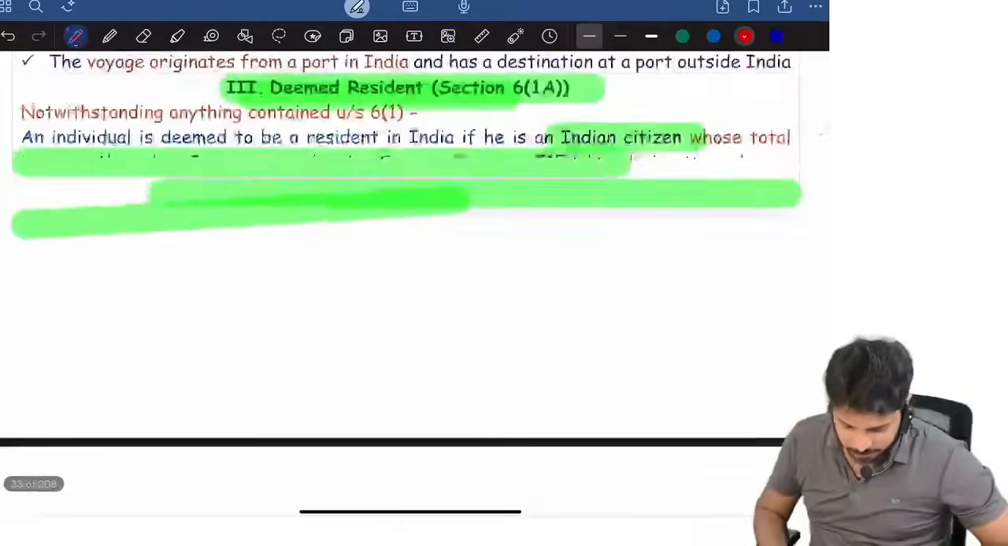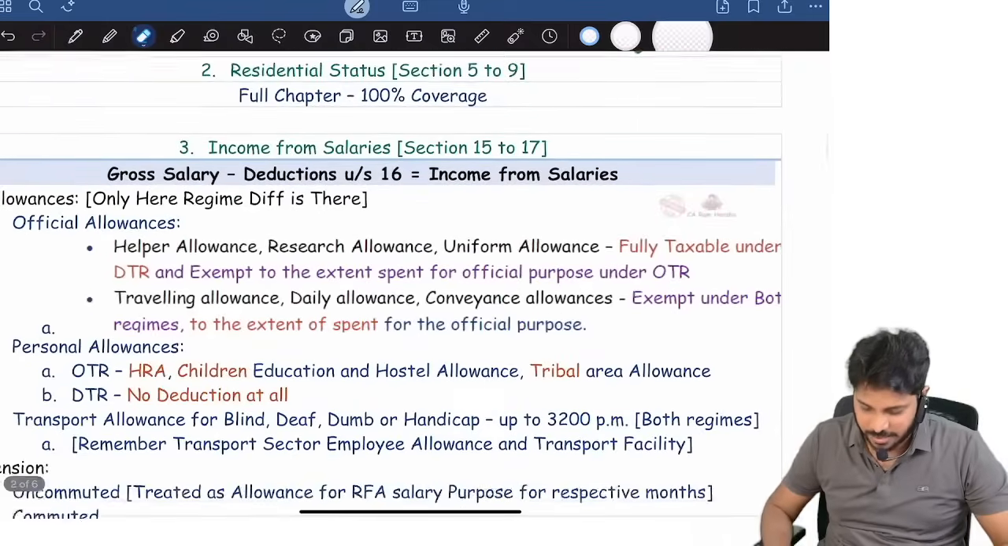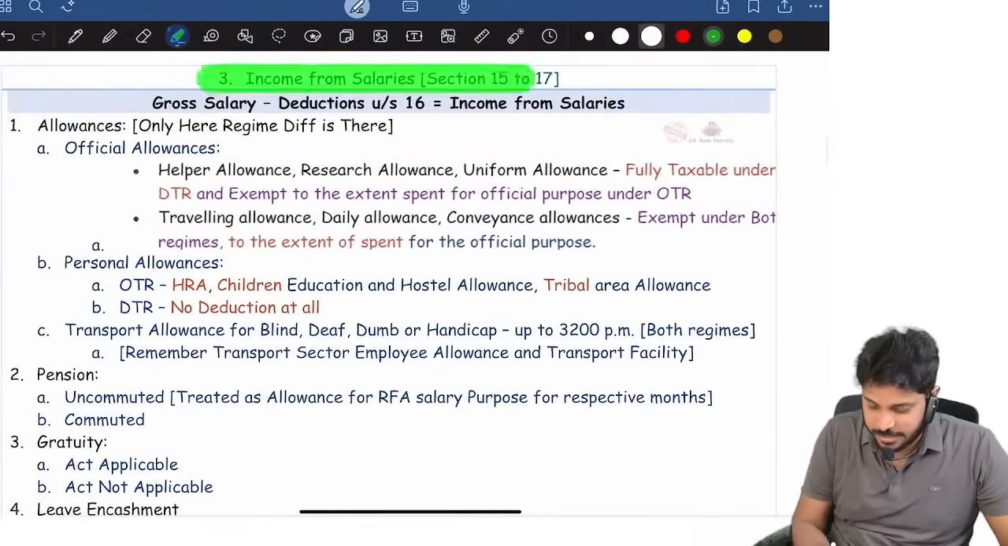Okay, next. That's it. With this, residential status is also completed. Now let's revise income from salaries.